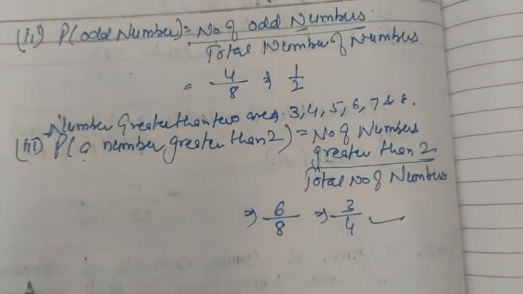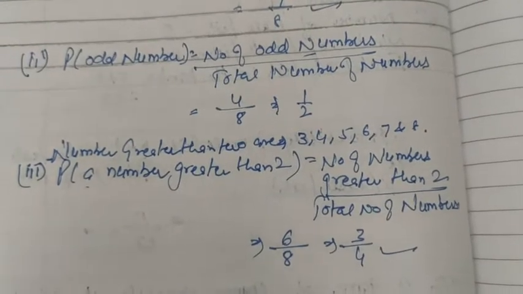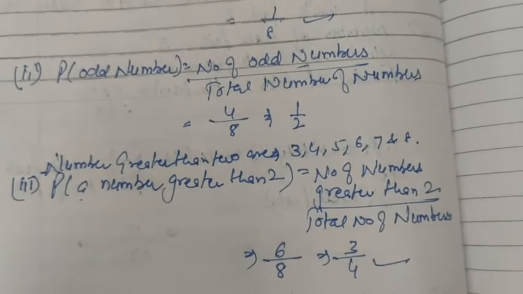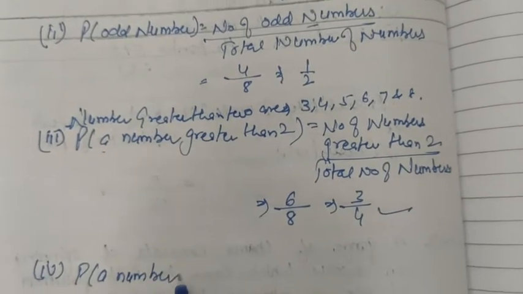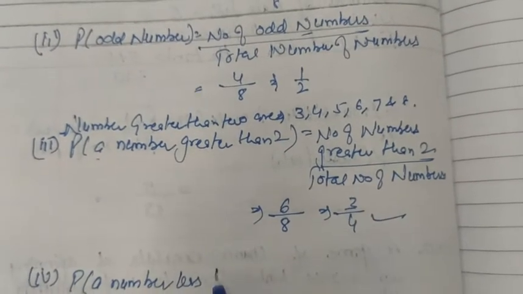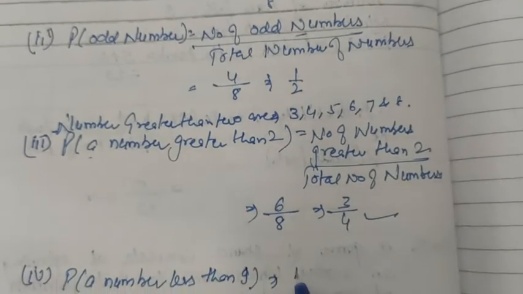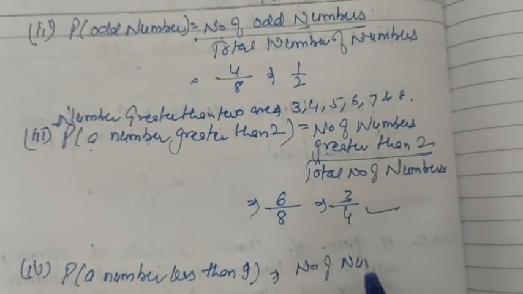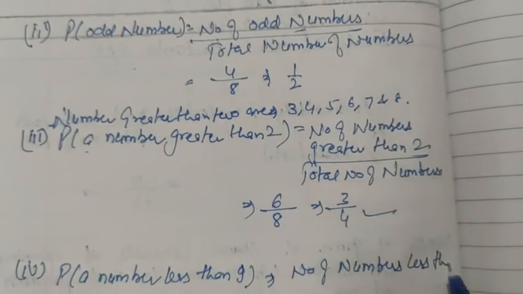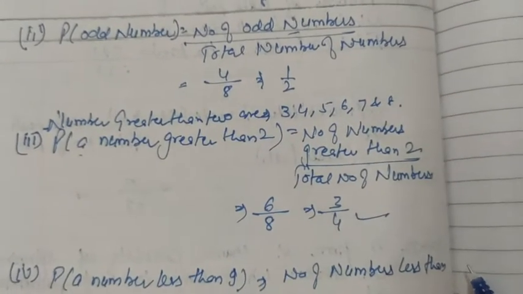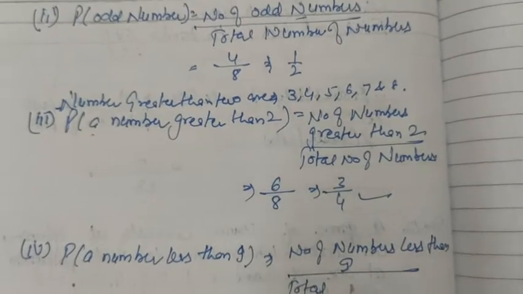In the next part, the last part of this problem, we have to find the probability of a number less than 9. That is the number of numbers less than 9 upon the total number of numbers.